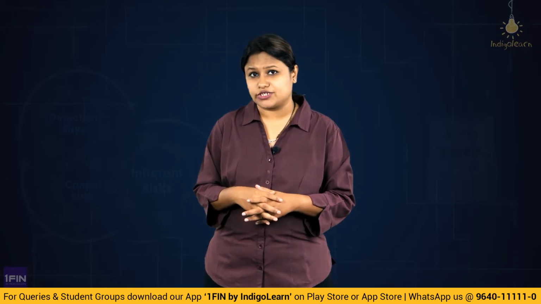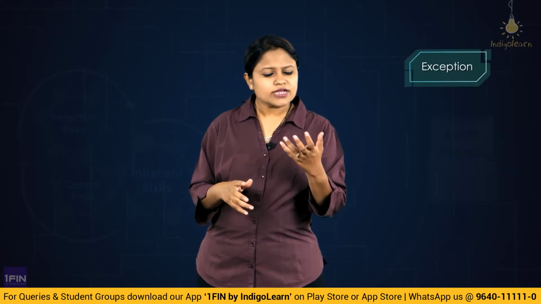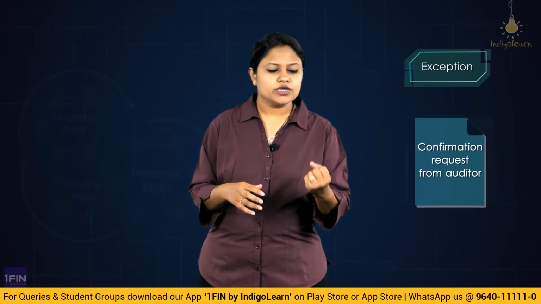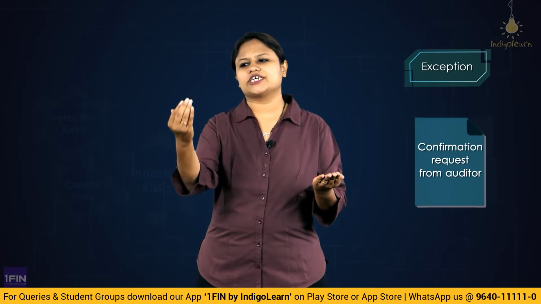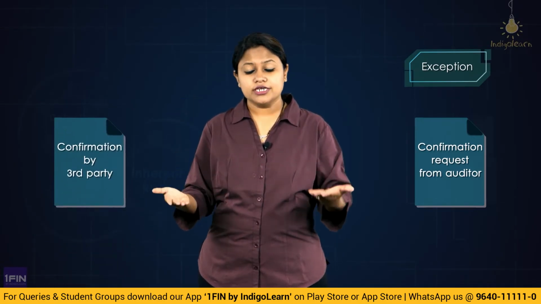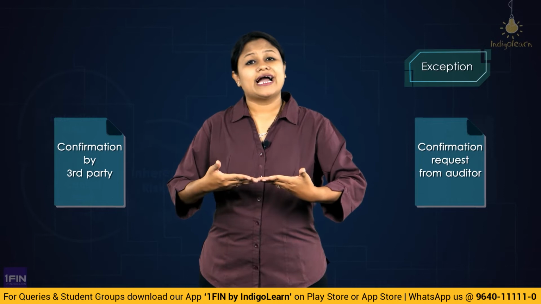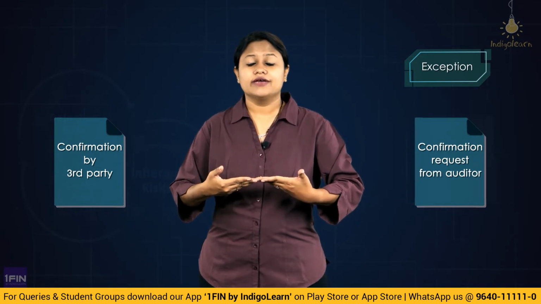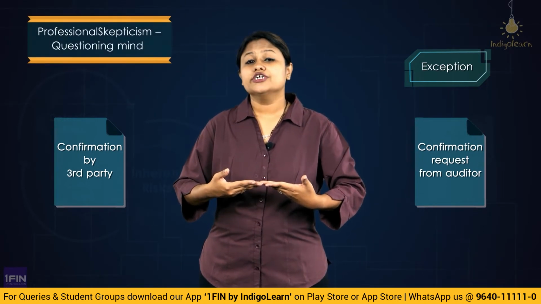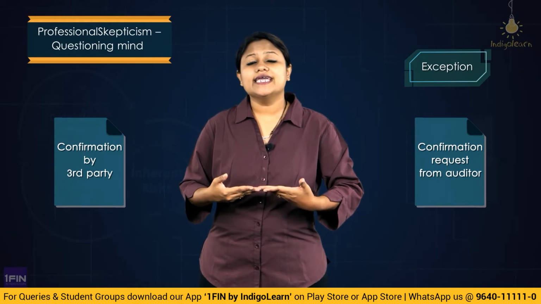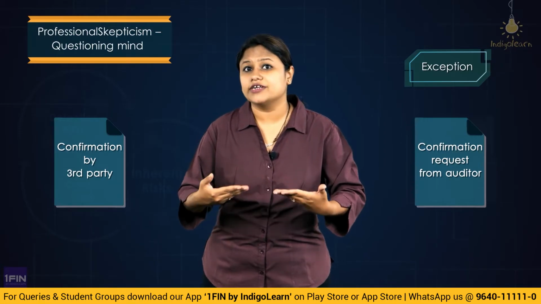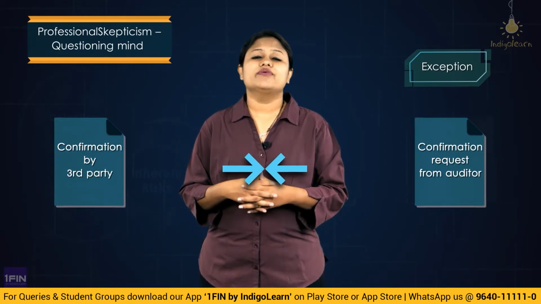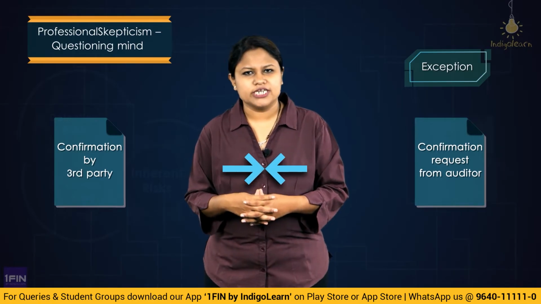Alright, now, what will happen if there is going to be an exception? What is an exception? The information sought by the auditor or the accounting records of the client is giving one piece of information and the party which has confirmed has given another. These two are contradicting, and when there is contradicting audit evidence, it gives rise to professional skepticism. So the auditor cannot keep quiet. He has to start questioning, and when we question, we are going to investigate the matter further, and this investigation will indicate if there is a possibility of misstatement.